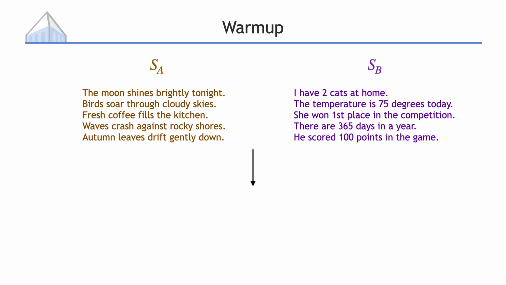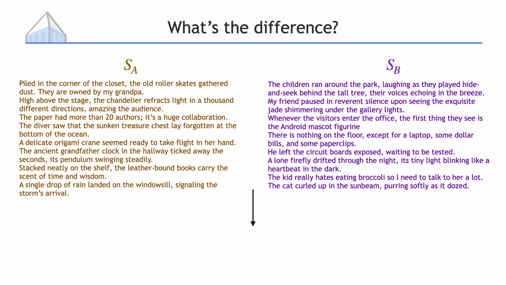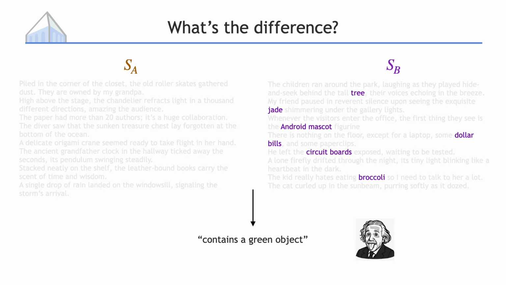What is the difference between SA and SB? The answer is quite simple. Alright, so in this case, SB contains more numbers. It is quite straightforward. Here's another example, but much harder. What is the difference between SA and SB? Feel free to pause the video and look for the differences yourself. In this case, SB contains more green objects.